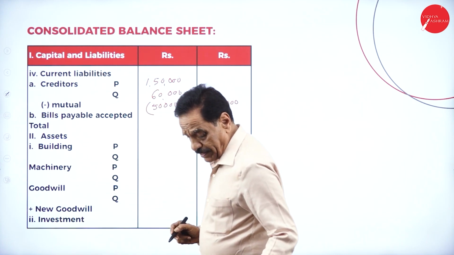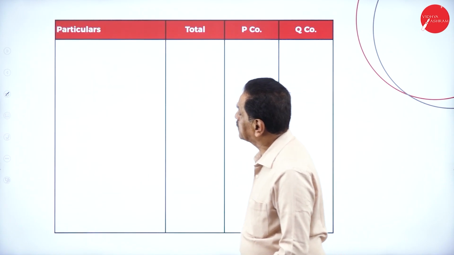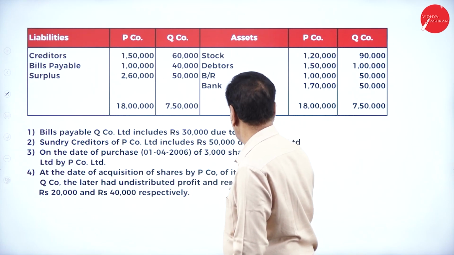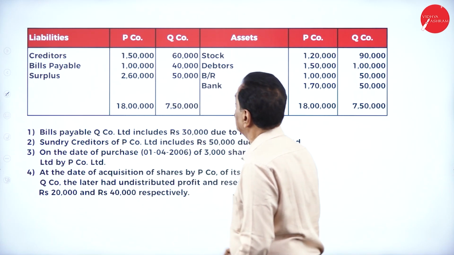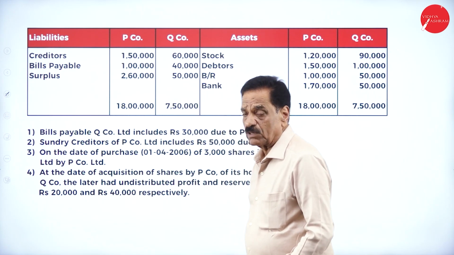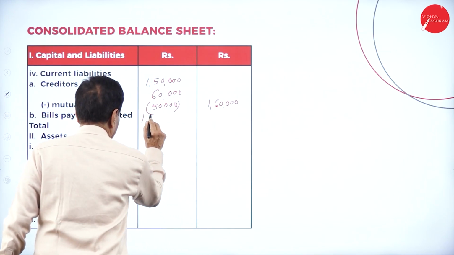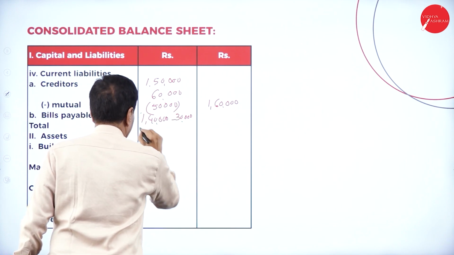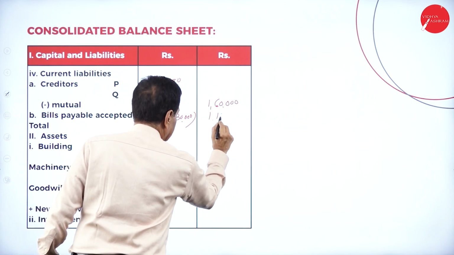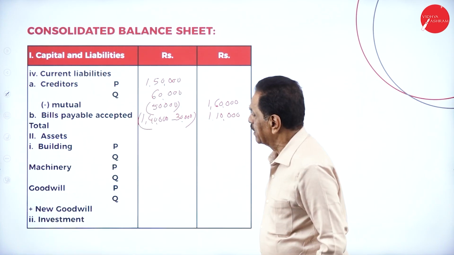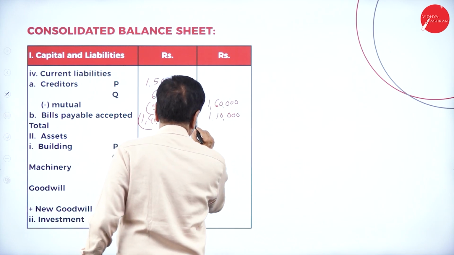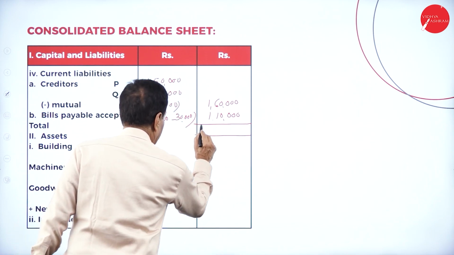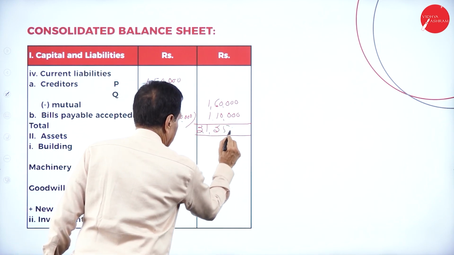Then bills accepted. See how much bills accepted there is: 1 lakh plus 40,000. Mutual adjustment on the data, BP is 30,000. BP 1 lakh 40,000 minus 30,000 will come 1 lakh 10,000. Then come back and make the total of this. So the total will tally for 21 lakh 25,000.